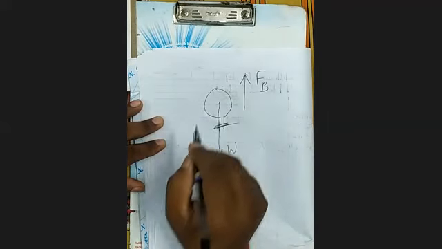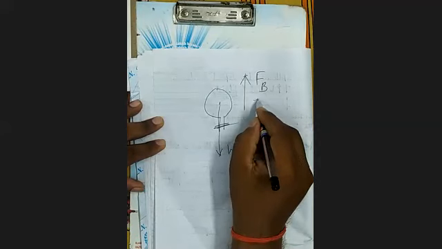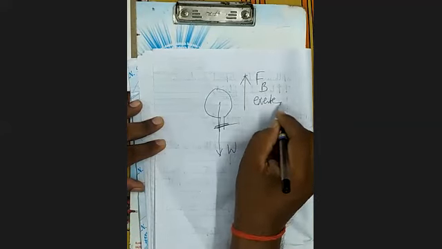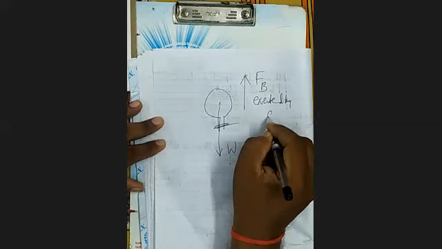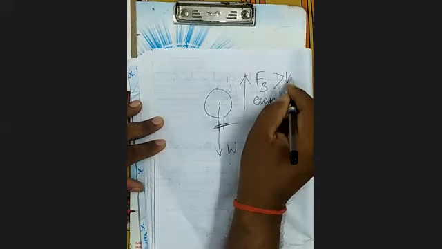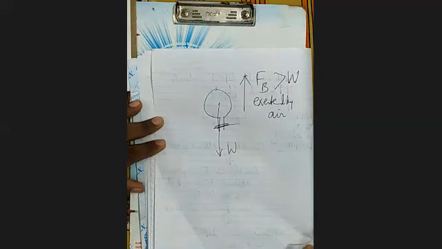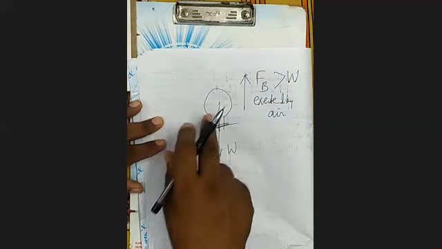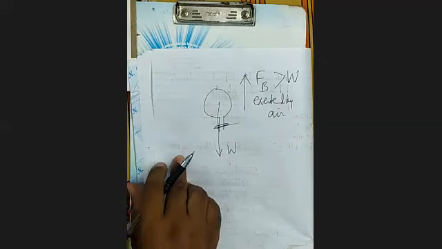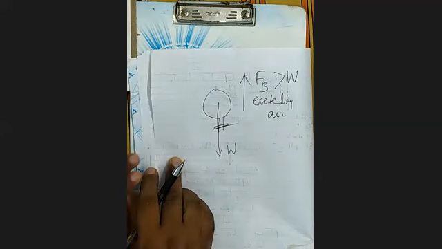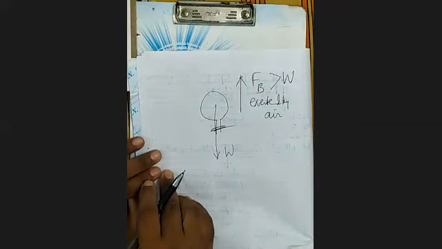The upthrust FB exerted by air is more than W, therefore it rises up. So here you can see that upthrust is acting. This point is clear?